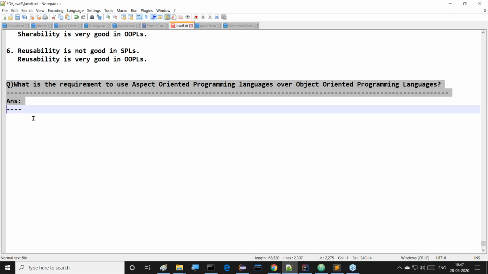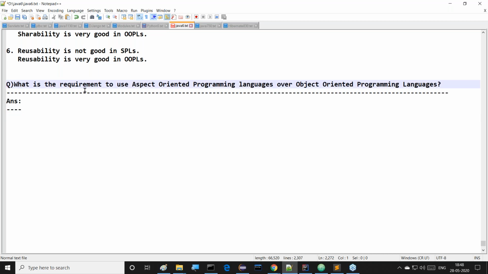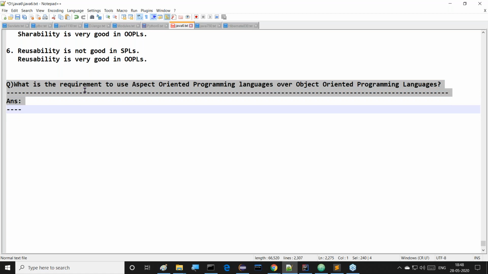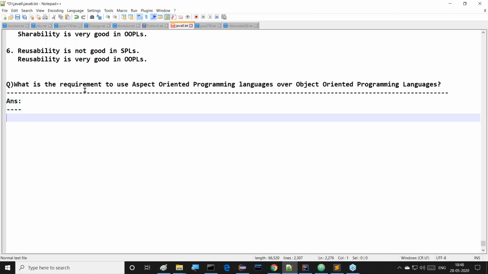After completion of this content, what is the requirement to use aspect oriented programming languages over object oriented programming languages? One point I'm telling all of you clearly. Listen carefully.